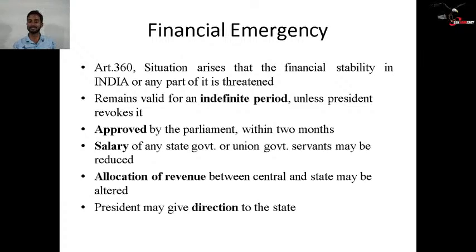And salaries of any state government or union government servants may be reduced. What happens in this? The salaries of the personnel of the state government and union government get reduced. Allocation of revenues between the Centre and the state may be altered. So the revenue distribution to the particular state can be changed. The earlier formula will not be followed under this provision. In a financial emergency, the President may give directions to the state.